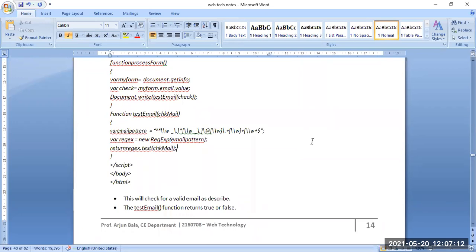A valid email means checking whether the user is actually there, whether the email is related to that particular person or not. Validation is needed in most cases so that things will be secure and there is no fraud. So it is for security purposes. This will check for a valid email as described, and the test email function will return true or false.